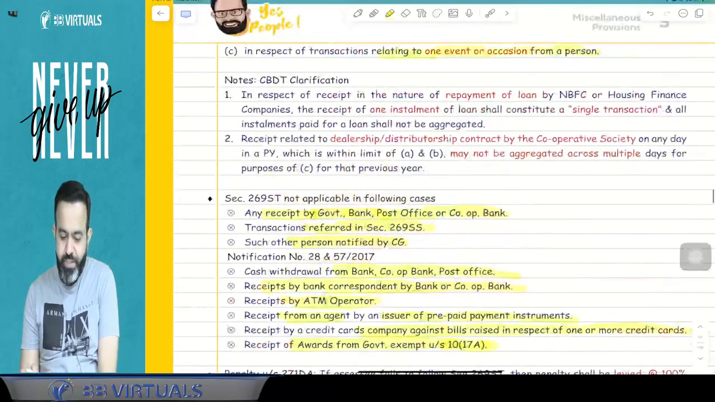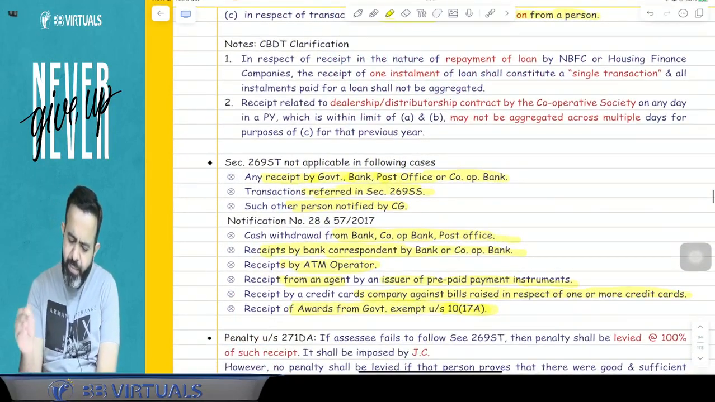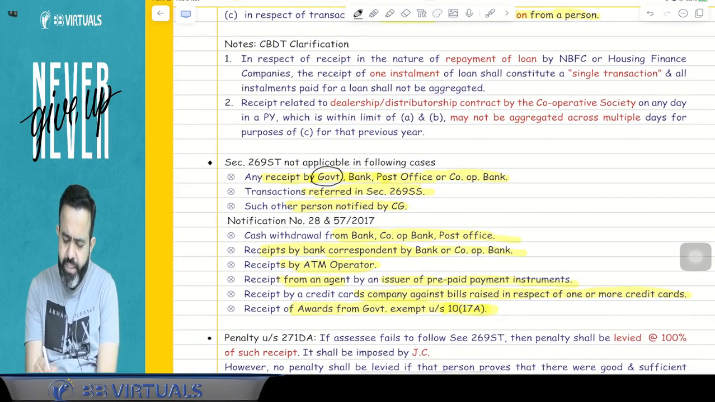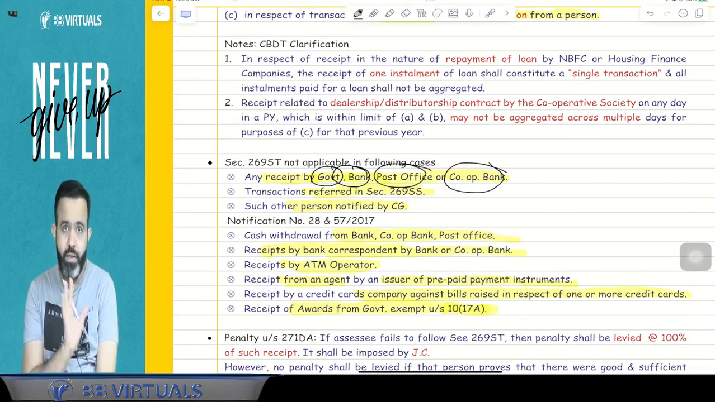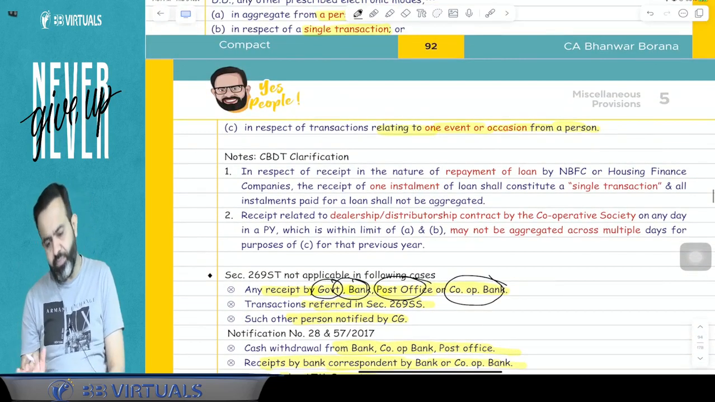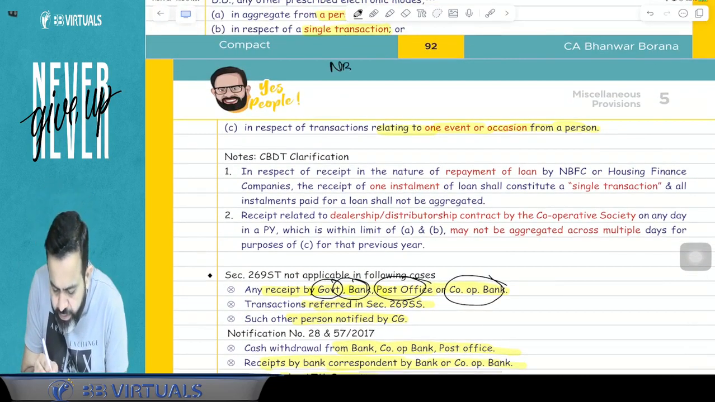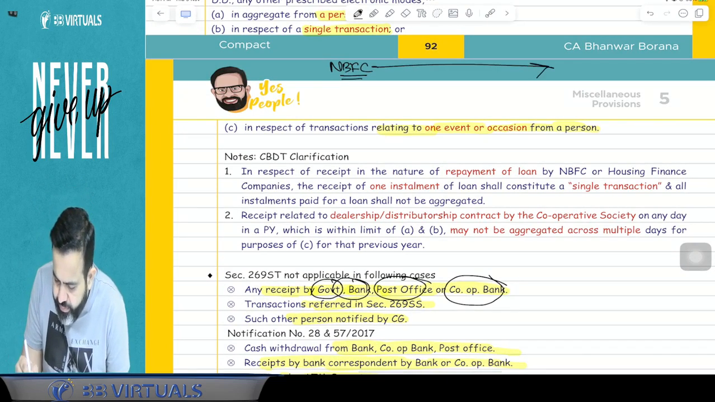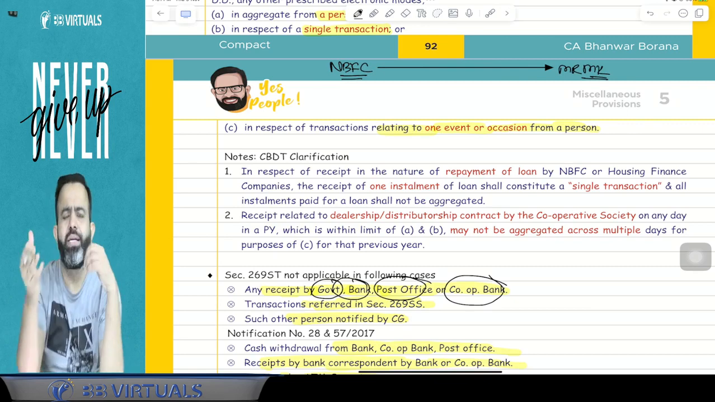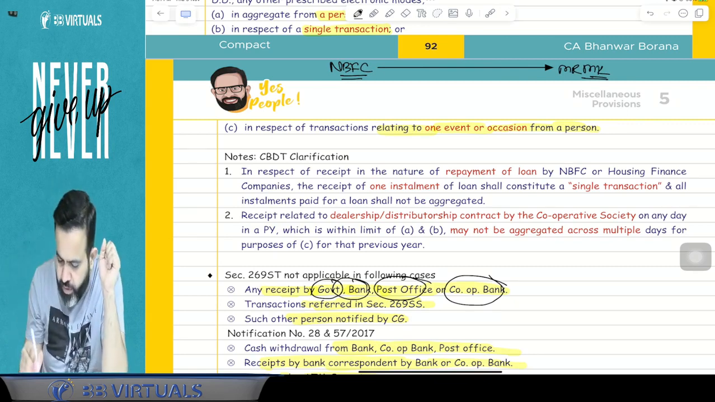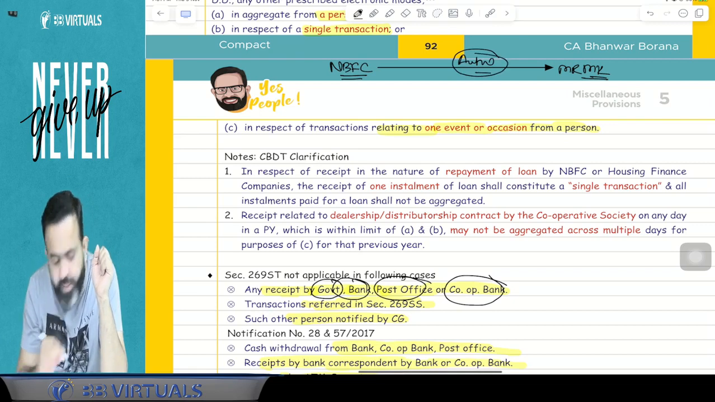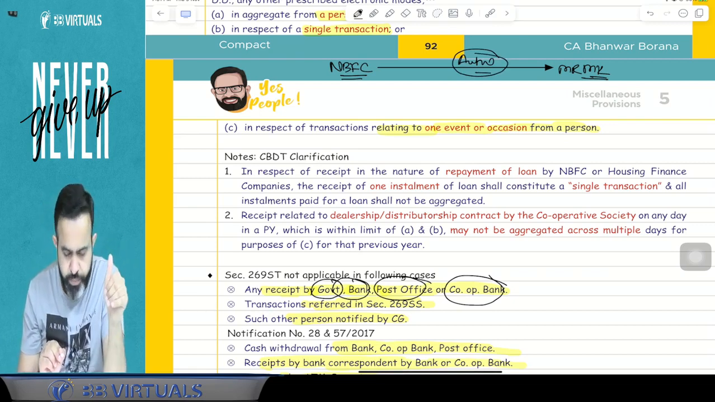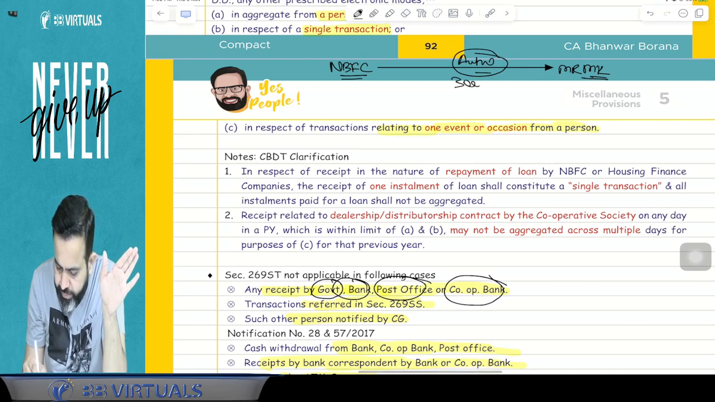Now one more point. Here there is one CBDT clarification. Guys, here they mention that receipt by the government, bank, post office, cooperative bank is possible. But guys, here NBFC is not covered. Now what happened? Try to understand. Suppose one NBFC has given one loan to one person, suppose Mr. MK, and MK is having one auto loan. Suppose he took the auto loan from the NBFC.